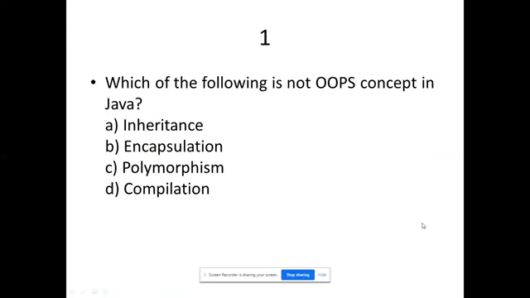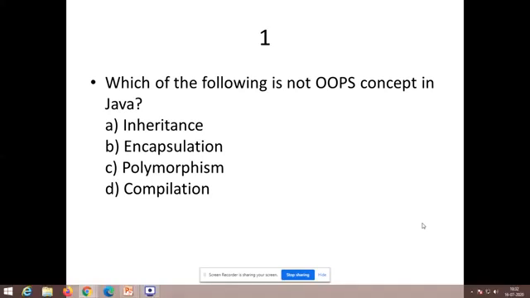what is the answer for this question? Type only the option, either A, B, C or D. Type only the option in the chat. Which of the following is not an OOPS concept in Java? Some basic and easy questions. The questions that we are posting here are available on most of the placement preparation websites, like PrepInsta.